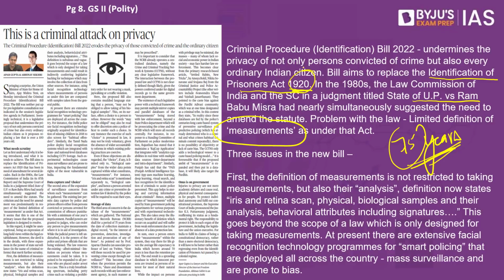But now the new law that has been introduced has a problem with the definition of the word measurements. The authors here point out 3 major issues in the bill. The first issue is basically that the word measurement is not just restricted to taking the measurements of the person. In fact, it is also the analysis of those data that the government will be collecting. The government will collect the iris and the retina scan, physical and biological samples and their analysis, even behavioral attributes including signatures, etc.